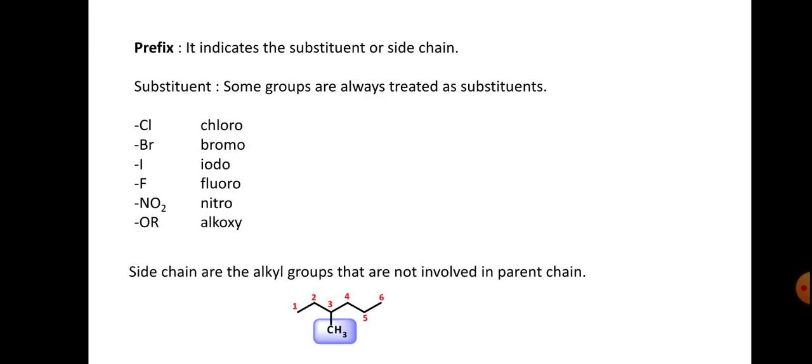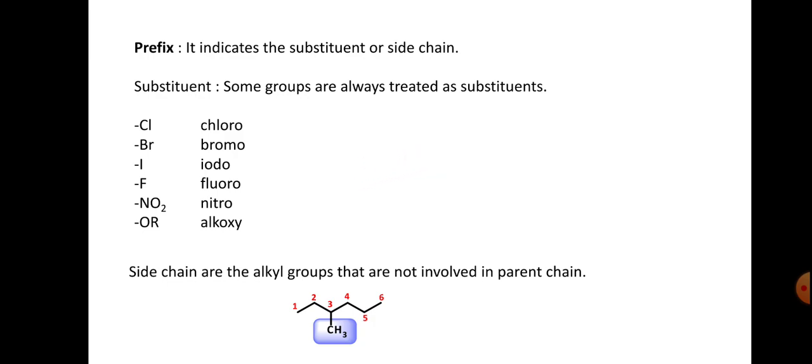And the prefix, we have already given this information. It indicates the substituent or a side chain. Some groups are always treated as substituents: Cl chloro, Br bromo, I iodo, F fluoro, NO2 nitro, OR alkoxy.